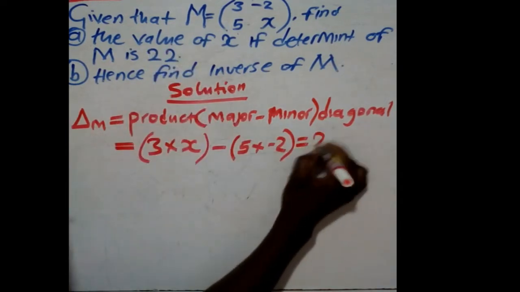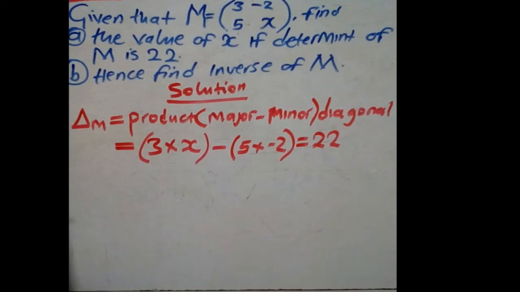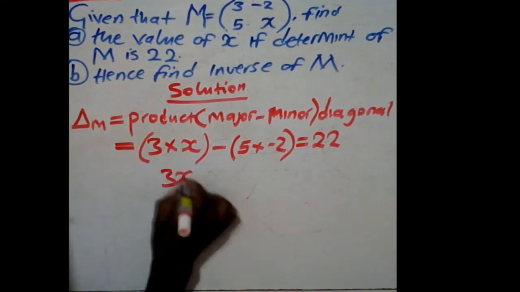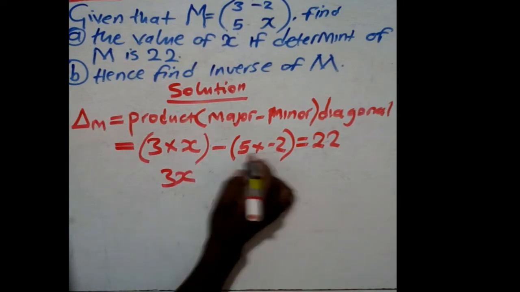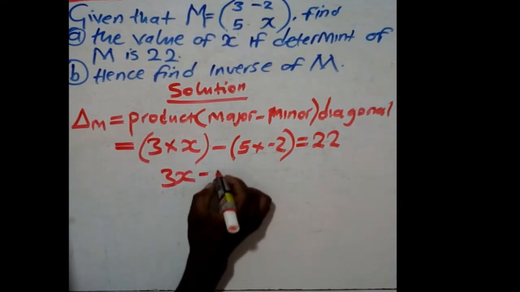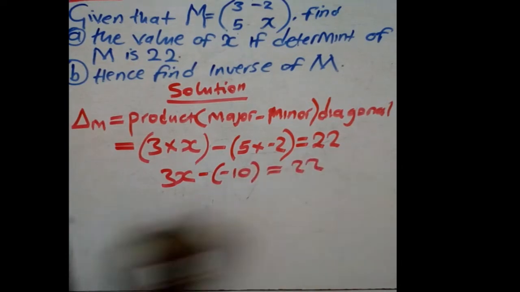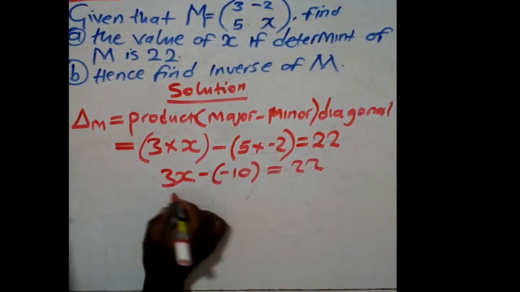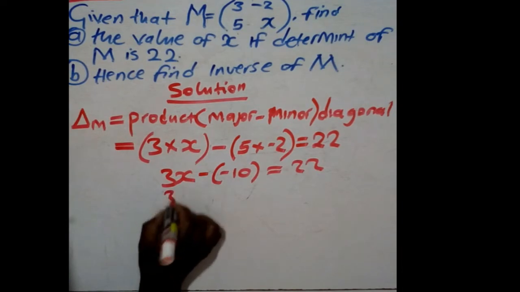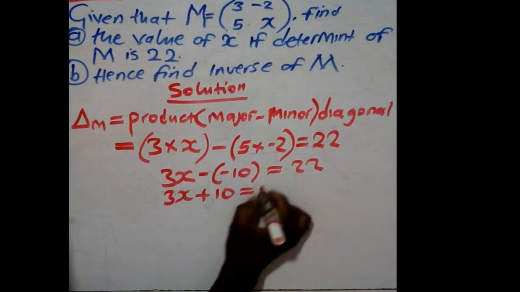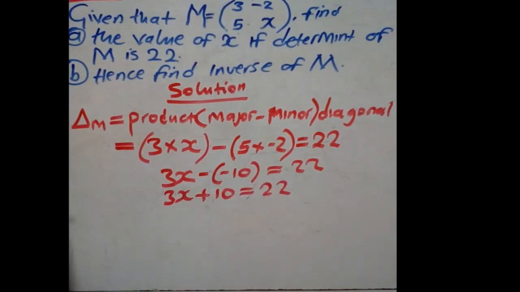So we have a 22 on the other side. Then you multiply 3 times x, that will give you 3x. 5 times -2 will give us a -10 is equal to 22. Negative times negative will be a positive, so we have 3x plus 10 is equal to 22.